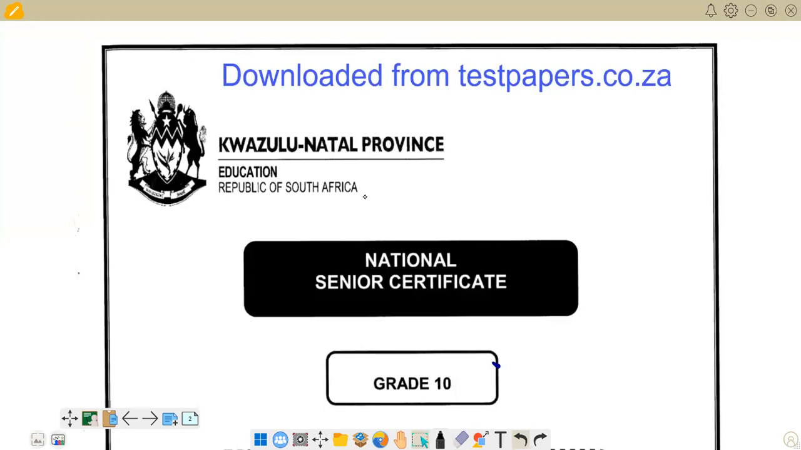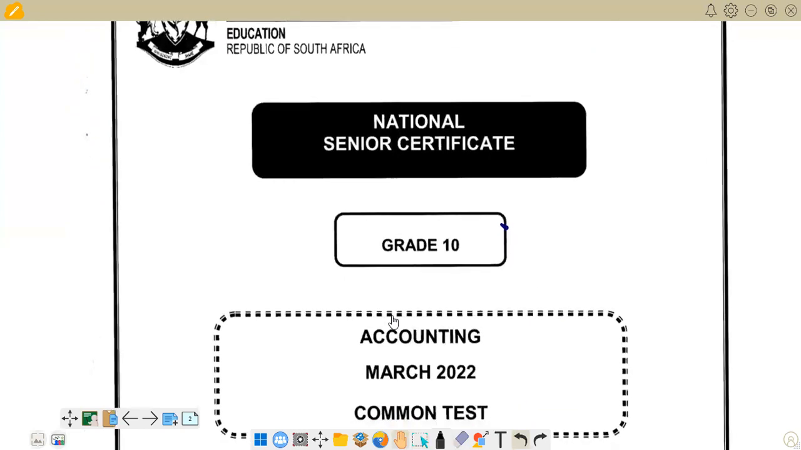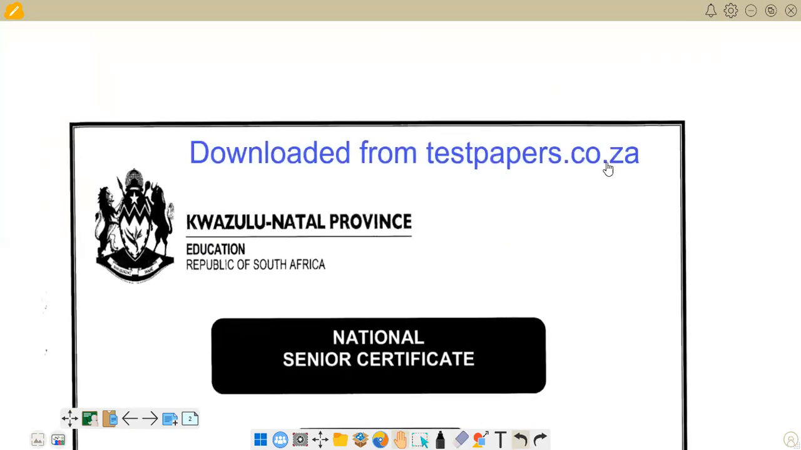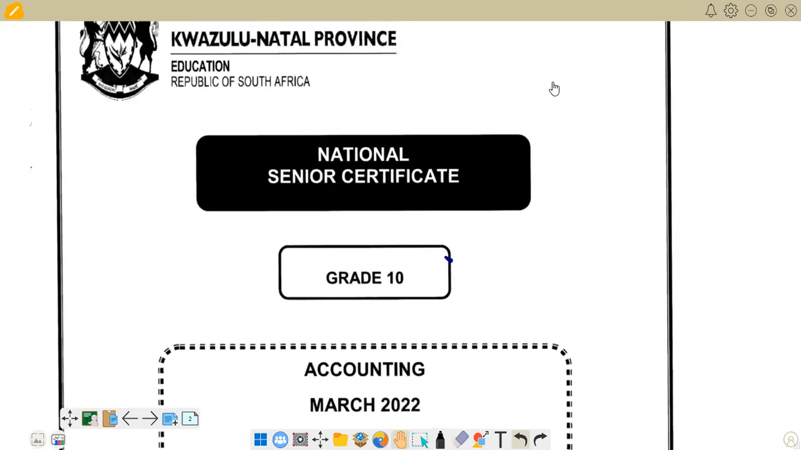We are still working on question papers. This is the question paper that we have for KwaZulu-Natal province. It is for Grade 10. We move down. Question paper. It reads Accounting, March 2022, which is the common test that we are having here. Maybe you want to access it on the internet. You can go to testpapers.co.za to access this question paper.